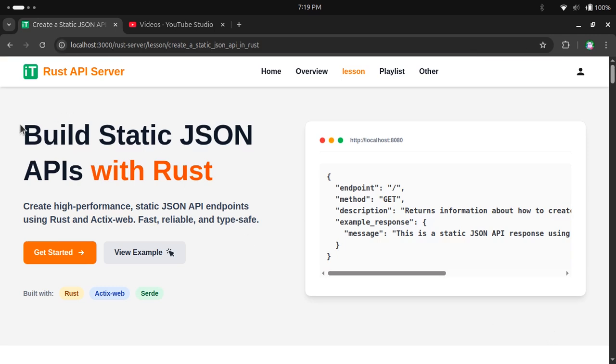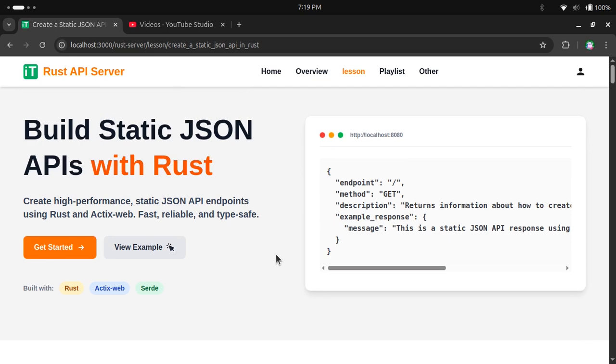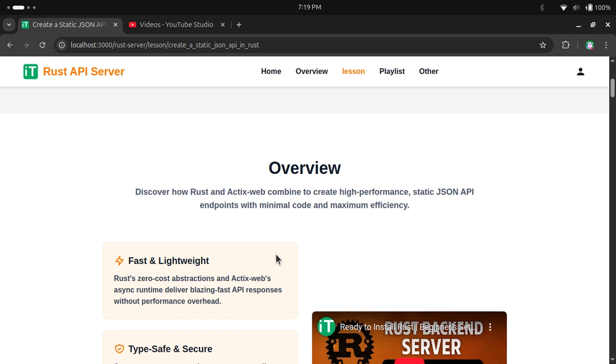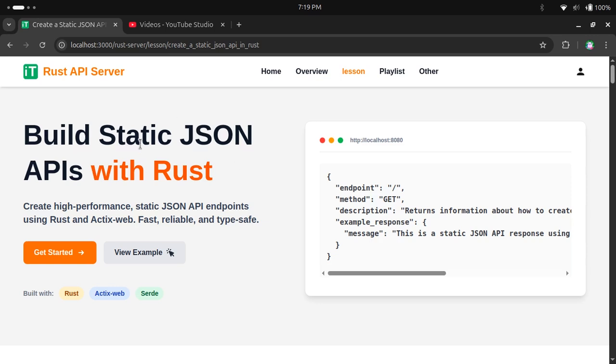Here I have shown how we can create a static API endpoint which can serve some data in Rust. We know it's too easy in Node.js or any other framework to serve static API data, but in Rust it's too complex. But don't worry, I am here with you. I will guide you through every point, every scenario that is possible. So till now, as you have seen this page, I hope you are aware of what will be going on behind it.